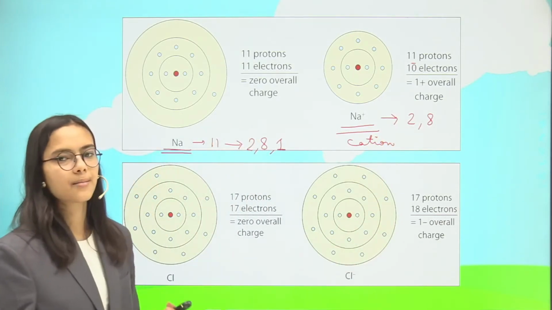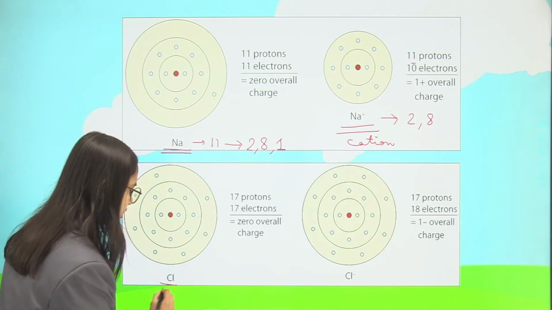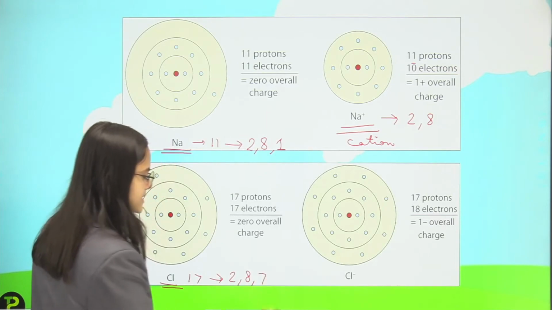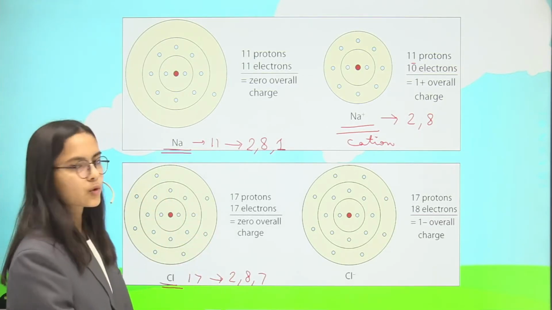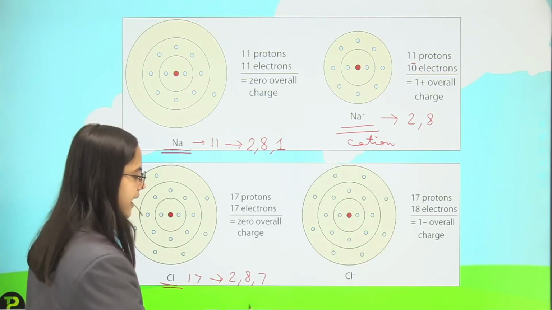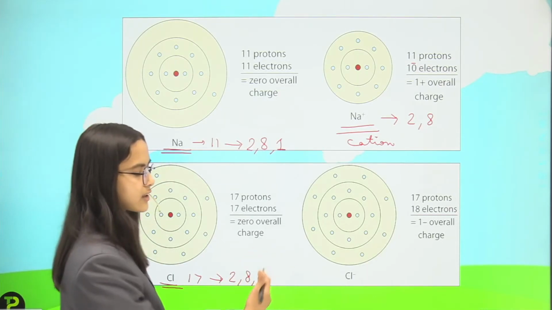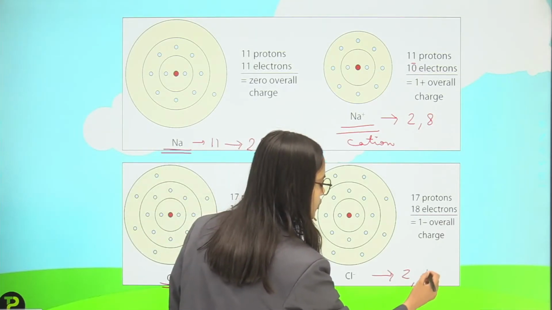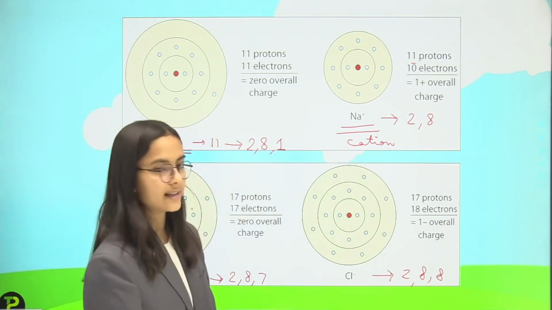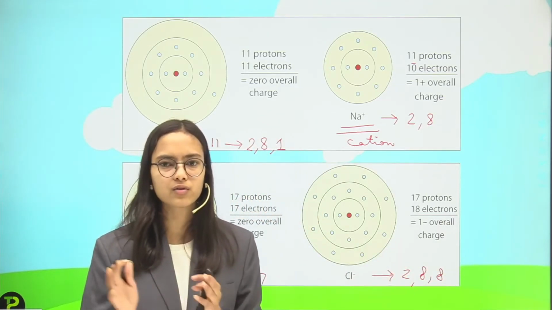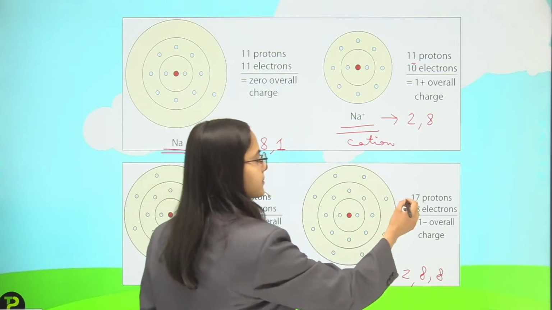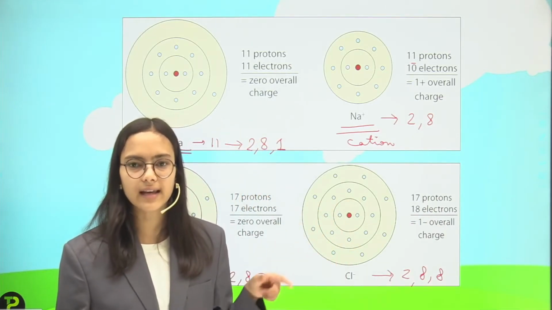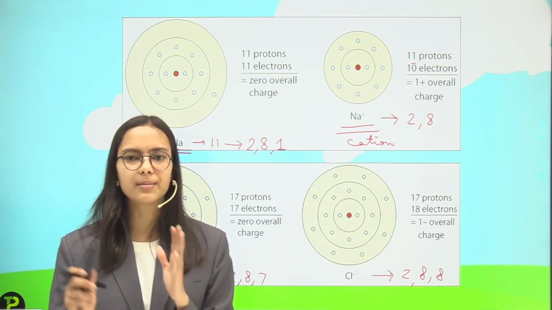Now I talk about an example of an anion. I have chlorine. Chlorine has the atomic number 17 and the electronic configuration 2, 8, 7. So I have 17 protons and 17 electrons. If I add 1 electron, what will happen? The electronic configuration will turn to 2, 8, 8, because one electron is added. So the number of electrons goes to 18, and the protons remain 17. So the negative charge will increase and the overall charge will be 1 minus.